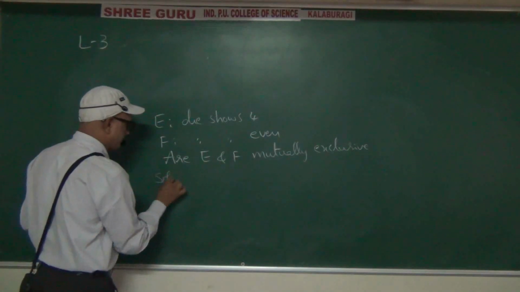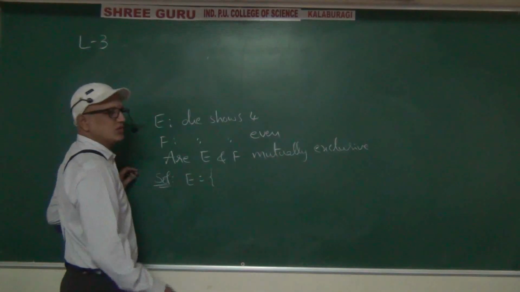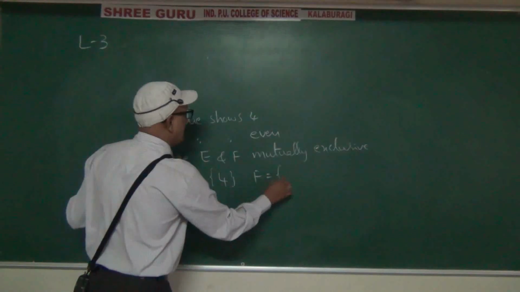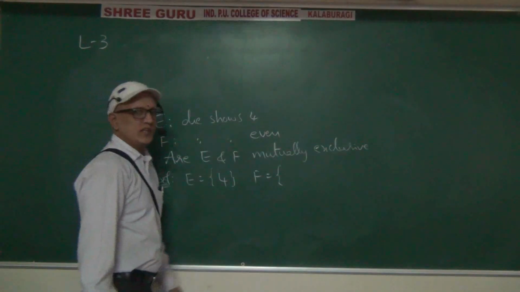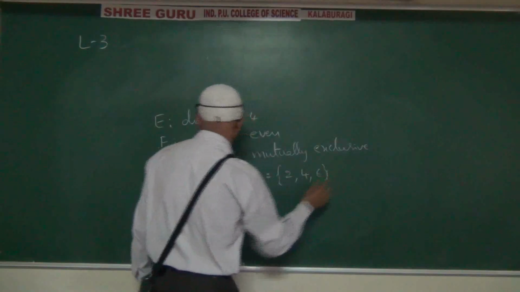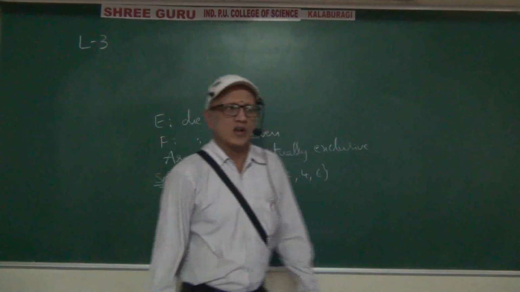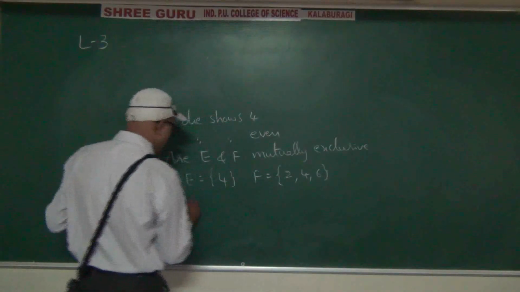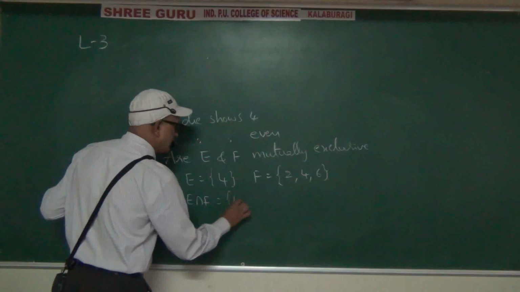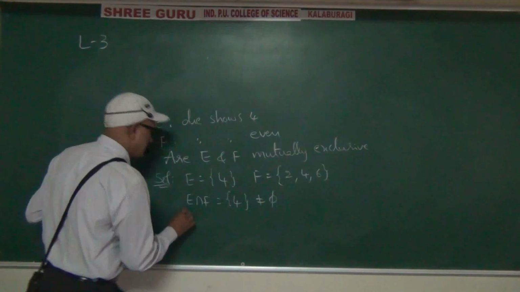Solution. What is capital E? Die shows 4, means only 4 will be there. What is capital F? Die shows even number, meaning 2, 4, 6. They are asking whether both are mutually exclusive or not. Mutually exclusive means we have to find the intersection. The intersection is 4, which is not empty.